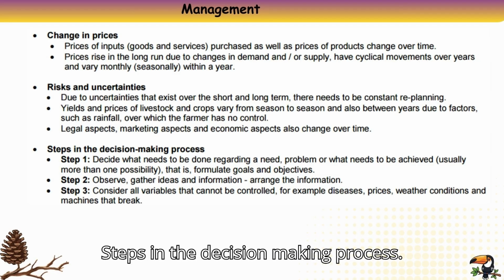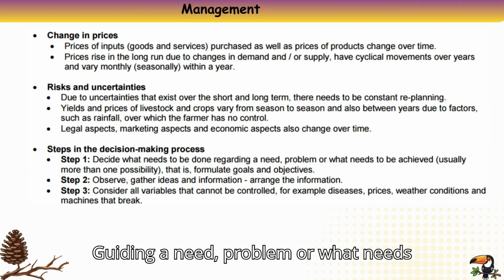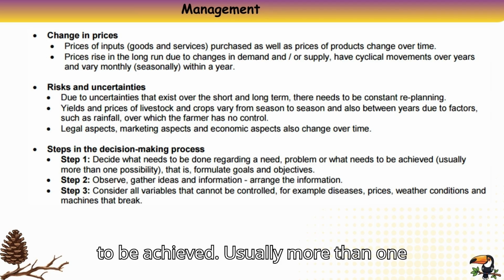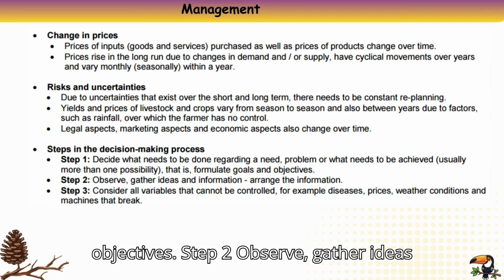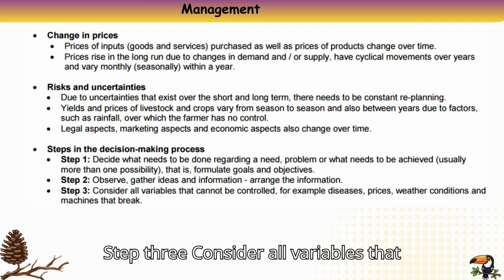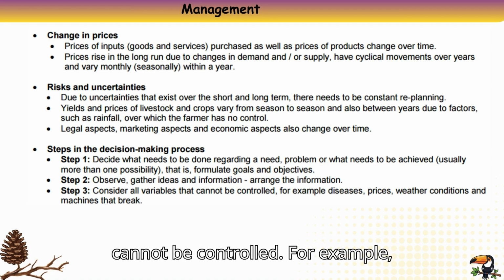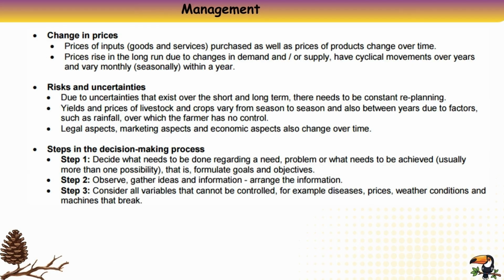Steps in the decision-making process. Step 1. Decide what needs to be done regarding a need, problem or what needs to be achieved, usually more than one possibility, that is, formulate goals and objectives. Step 2. Observe, gather ideas and information, arrange the information. Step 3. Consider all variables that cannot be controlled, for example diseases, prices, weather conditions and machines that break.